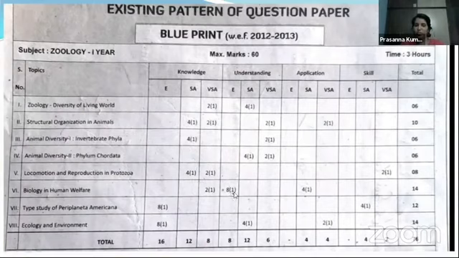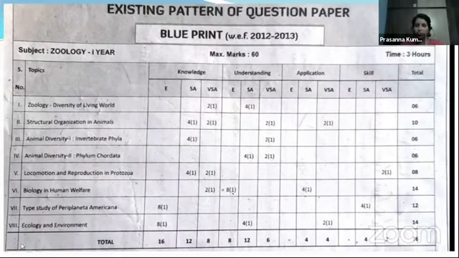Essay type questions carry 8 marks. Total 14 marks is the weightage of the 6th unit. The 7th unit is the type study of Periplaneta, that is the cockroach type study. From this unit you are going to get 14 marks, that is one 4 marks question and one essay type question.